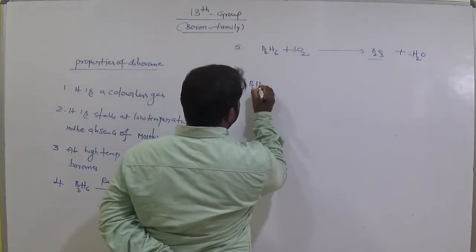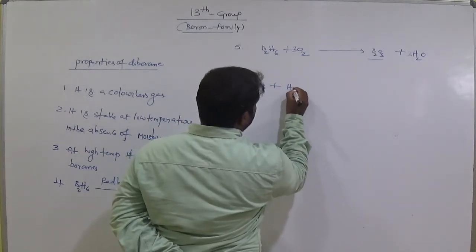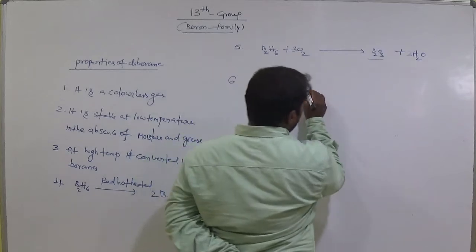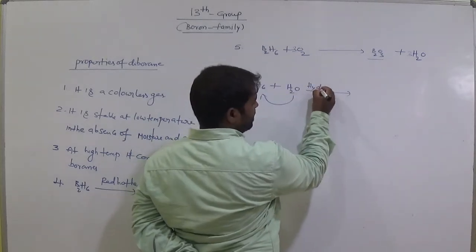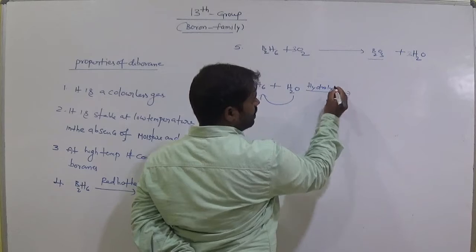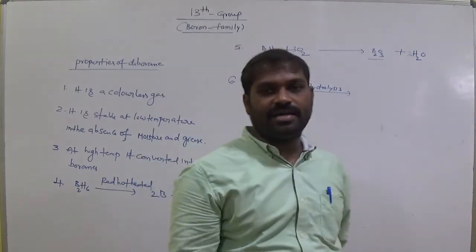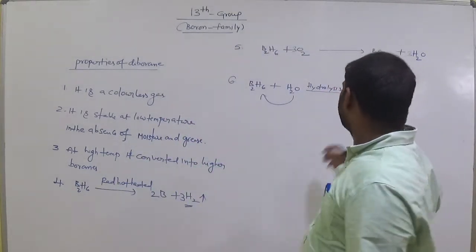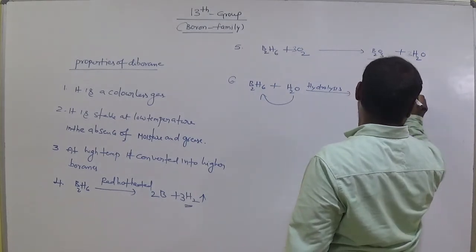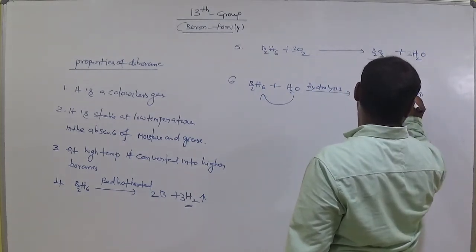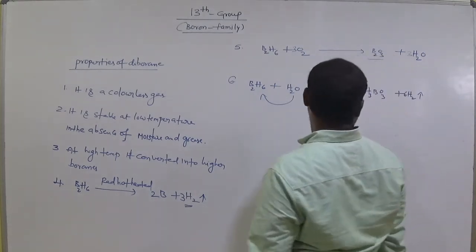When B2H6 undergoes hydrolysis (addition of water is called hydrolysis), it gives orthoboric acid, H3BO3, and produces hydrogen gas. Let's balance this one.